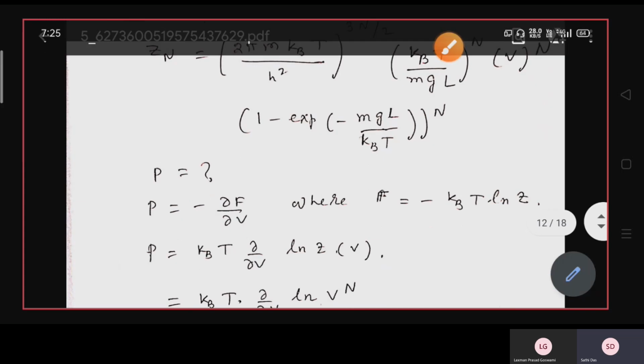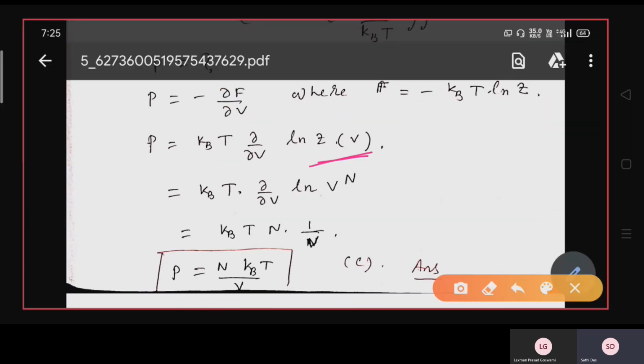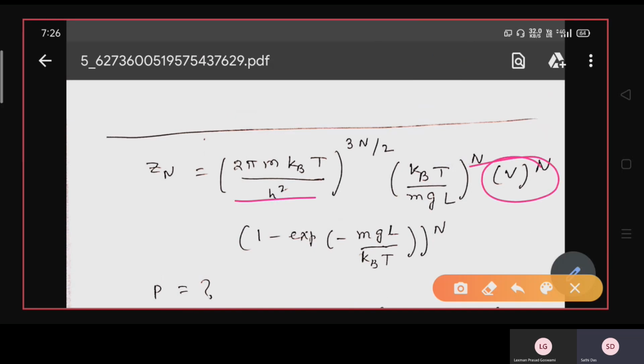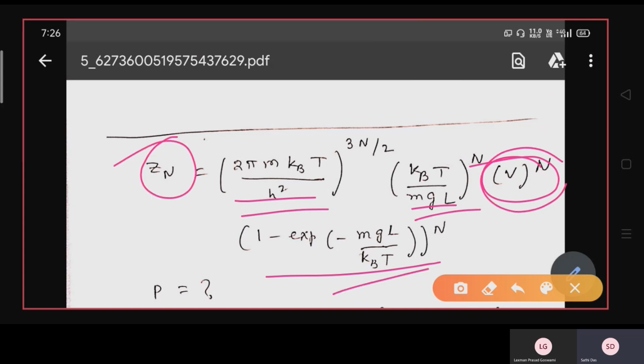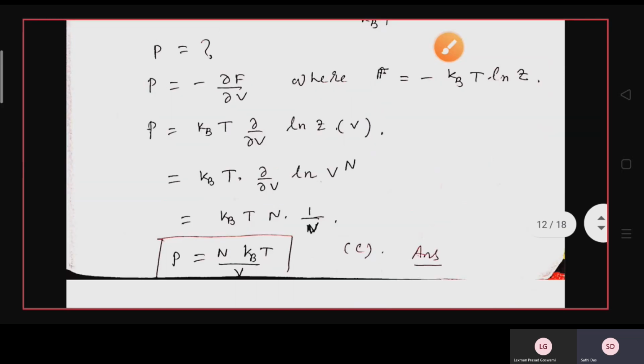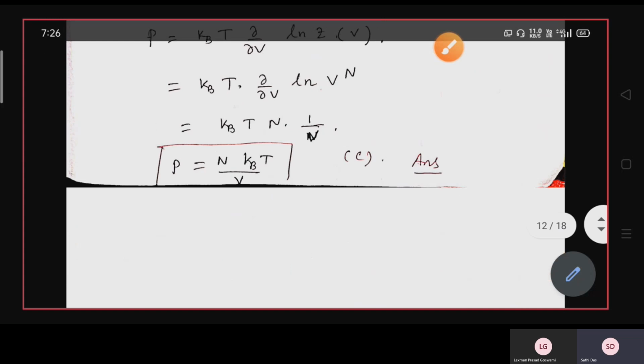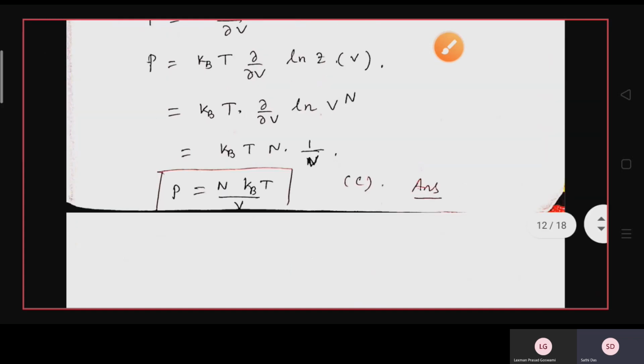If you take ln Z, it is only dependent on the V term, that is here, look here, the V term only here, and the rest of the integrals are totally independent of V. So if you take ln Z with only the V dependence, you will get ∂/∂V of ln V^N, which can be written as k_B T N ∂/∂V of ln V, and ∂/∂V of ln V will give you 1 by V.